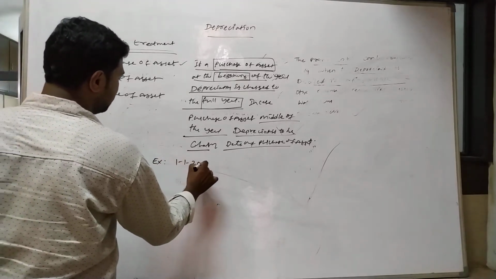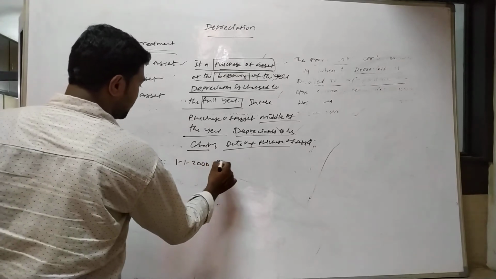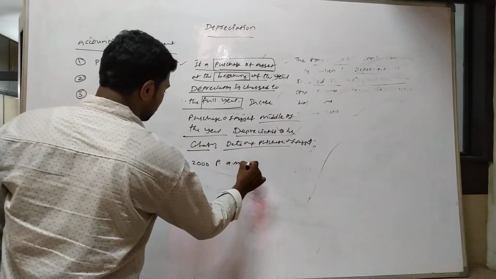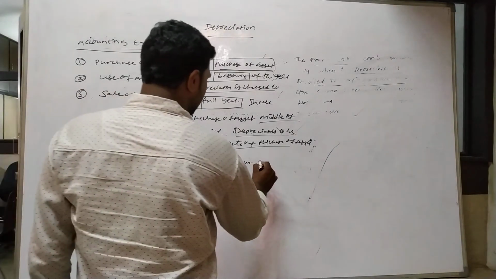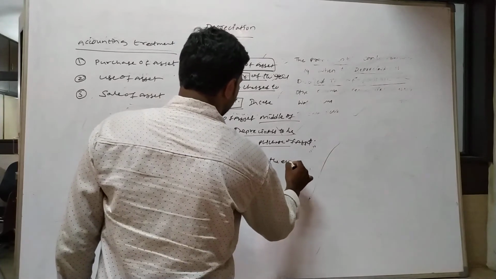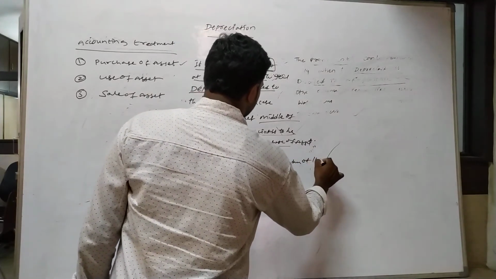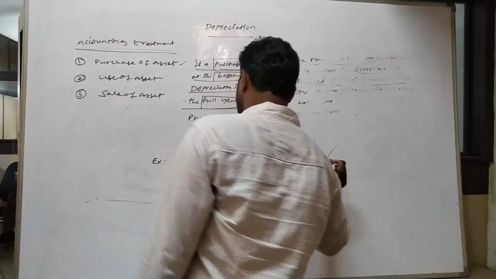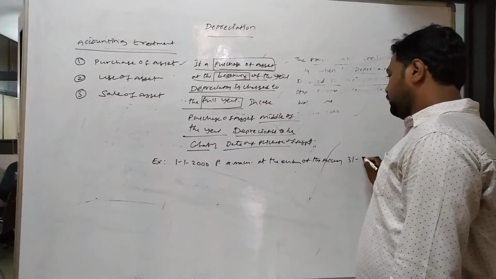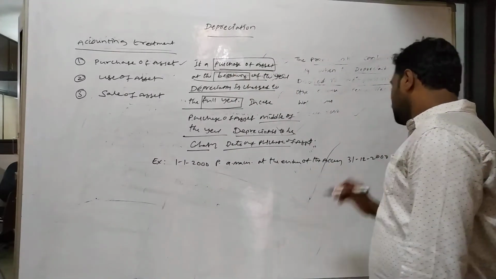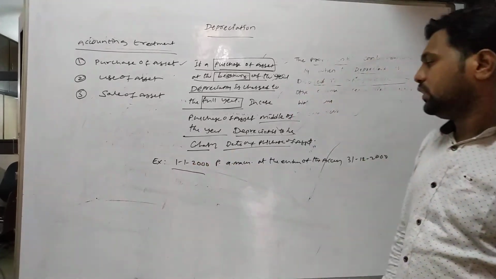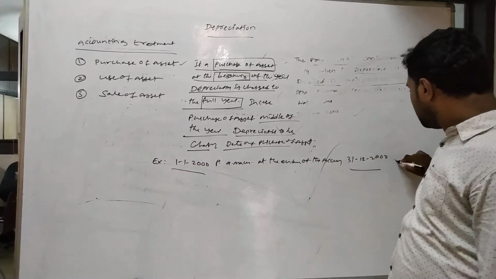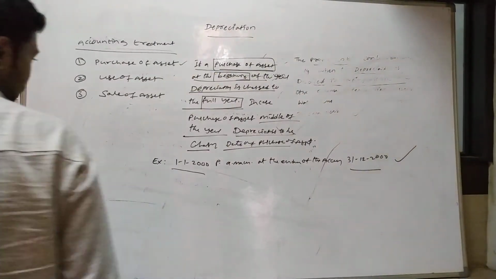1st January 2000, purchase a machine. At the end of the accounting period, 31st December 2000. Now, starting of the month to the ending of the month, charged for the full year.